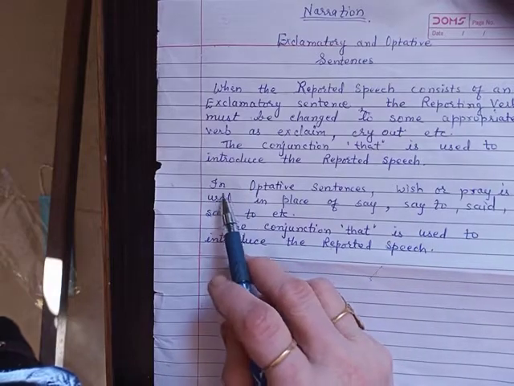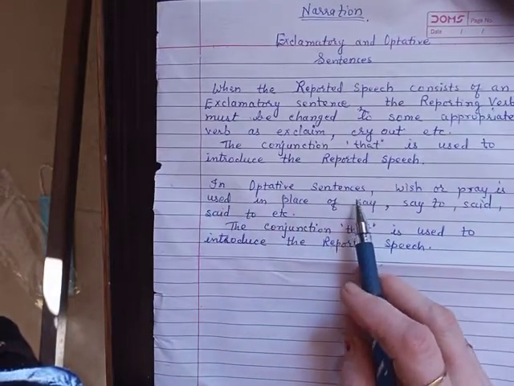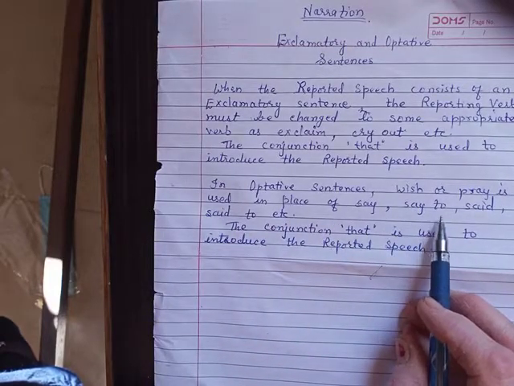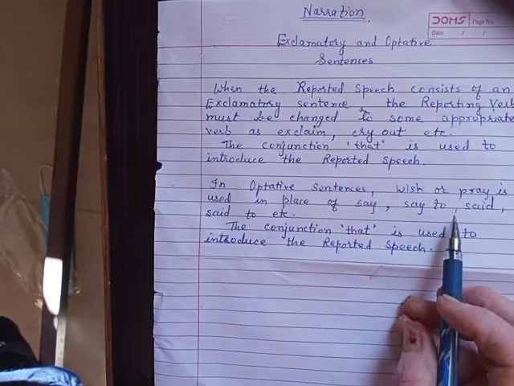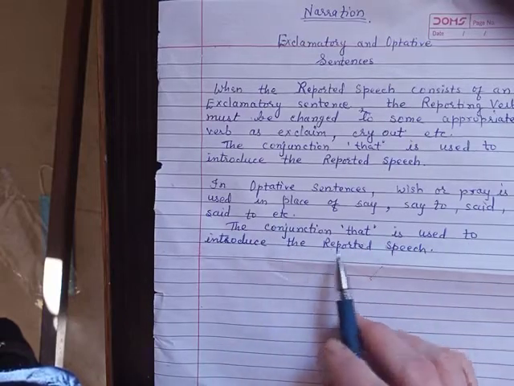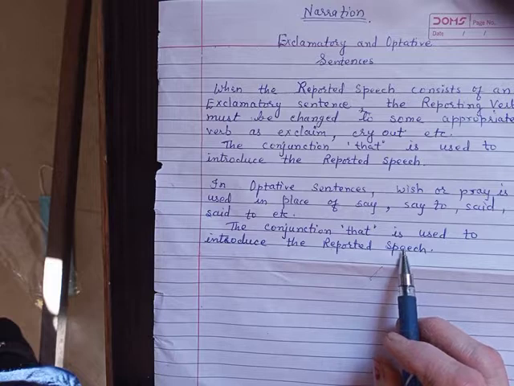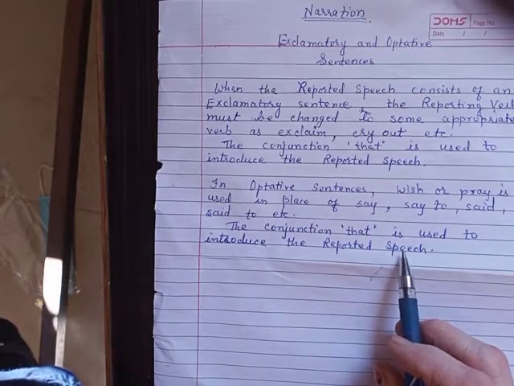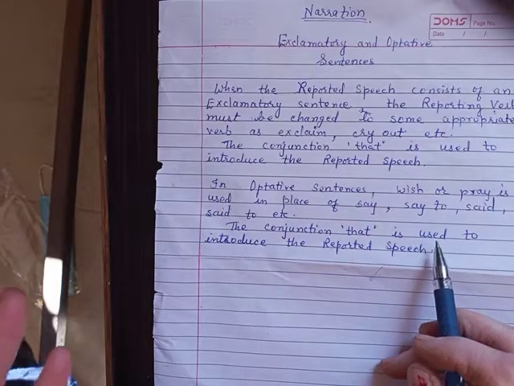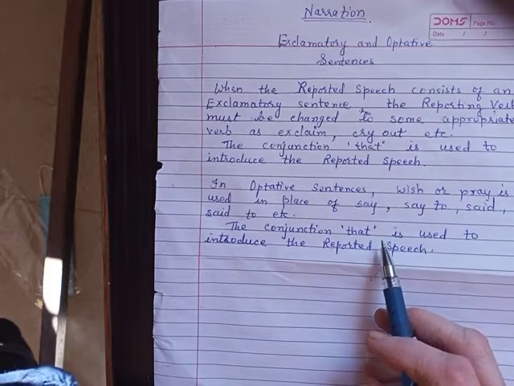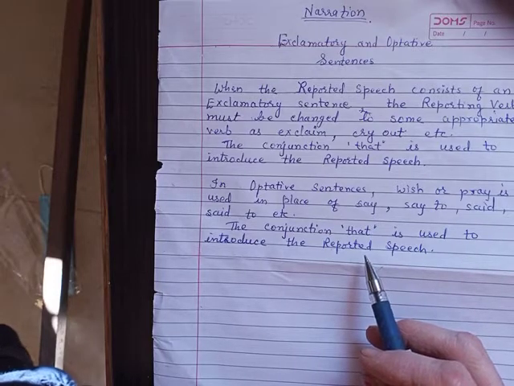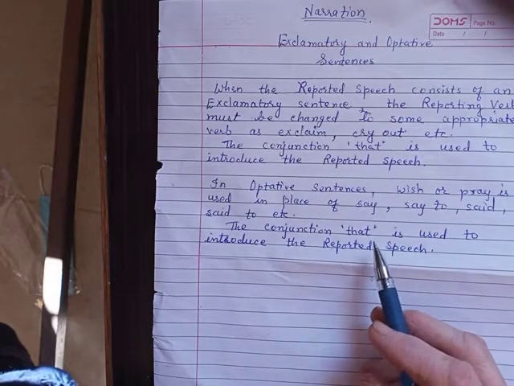Now we talk about optative sentences. In optative sentences, wish or pray is used in place of say, say to or said to, whatever the verb. In this also, the conjunction word that is used to introduce the reported speech. Reported speech means the second half of the whole sentence, the sentence within inverted commas. I think you understood these two rules for exclamatory and optative sentences. Now we will discuss examples also, so that it will be clear to you all.